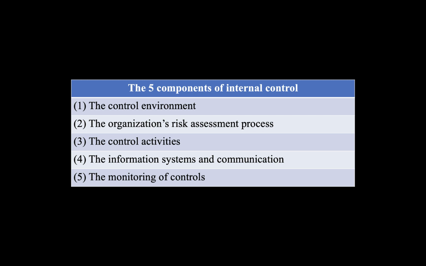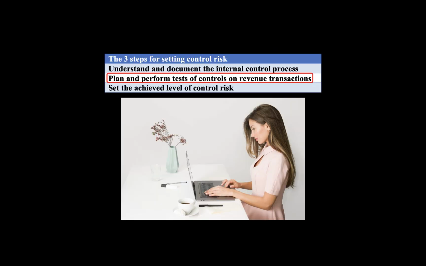For example, when assessing the client's control environment, the auditor should determine whether the audit committee takes an active role in overseeing the internal control process. The auditor can then identify where a misstatement might occur and determine whether a control is in place. The second step is to plan and perform tests of controls on revenue transactions.